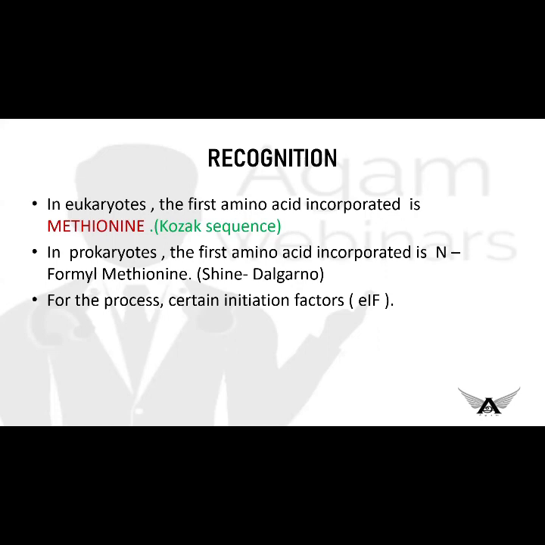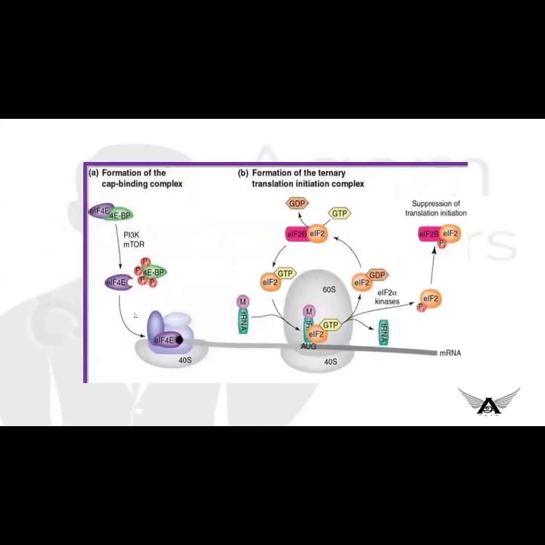So what happens is the poly A tail will bind with this EIF4F. EIF4F is found in the cap of mRNA, so the poly A tail interacts with this. This helps in the attachment of the 40S ribosomal unit to the 5' end of mRNA.